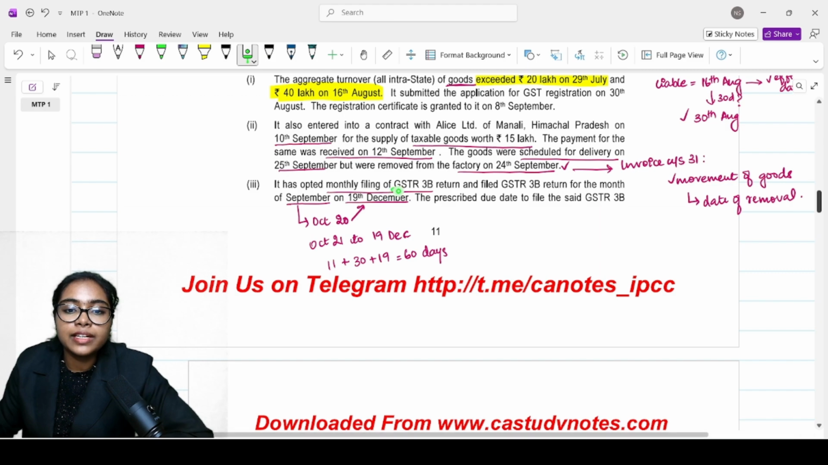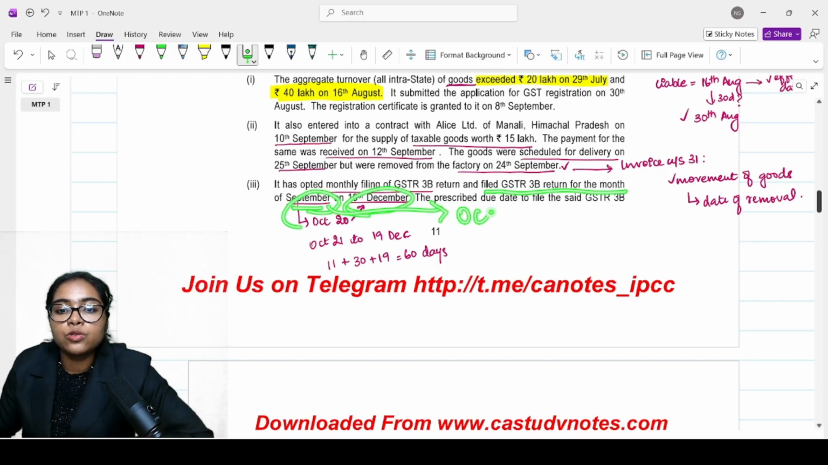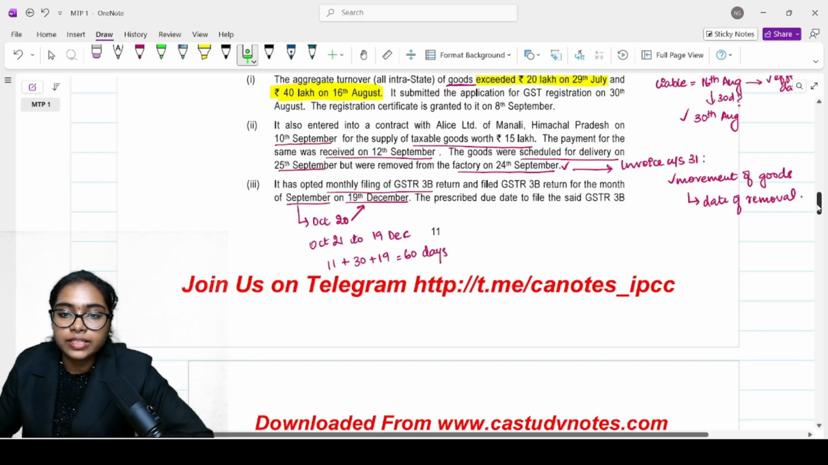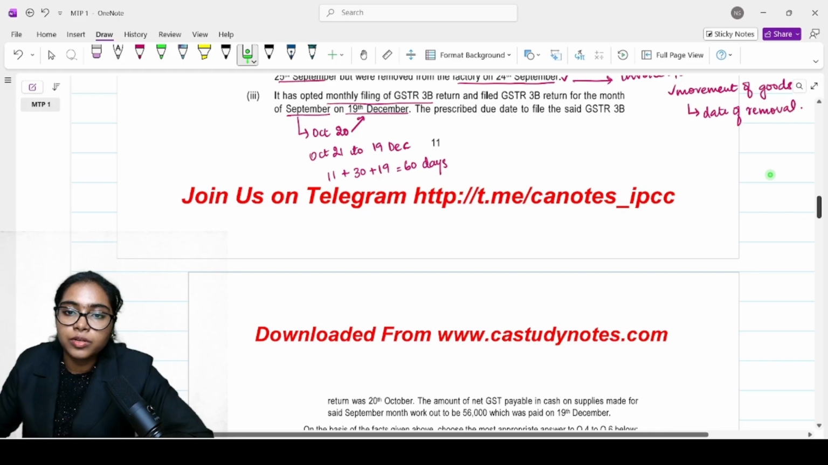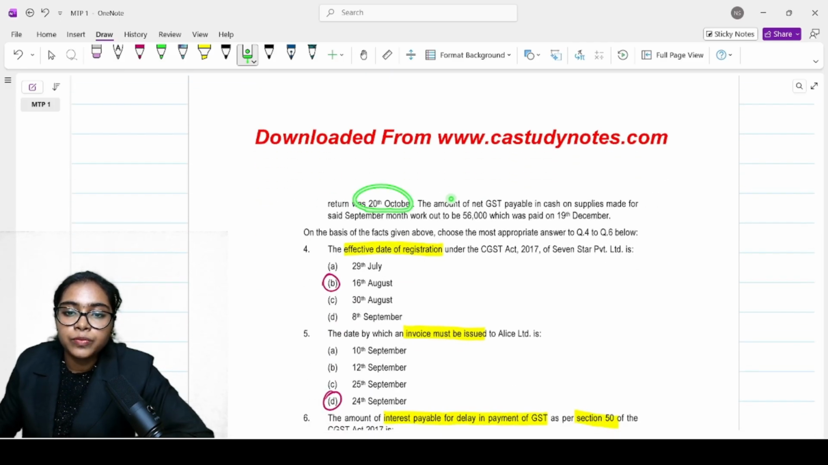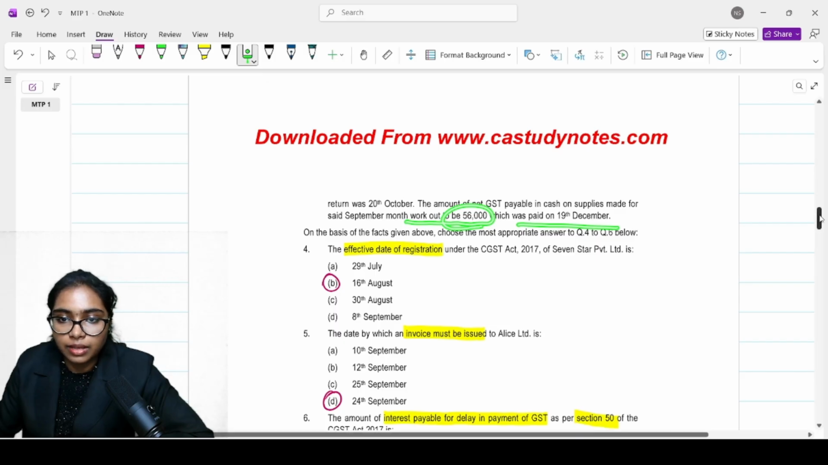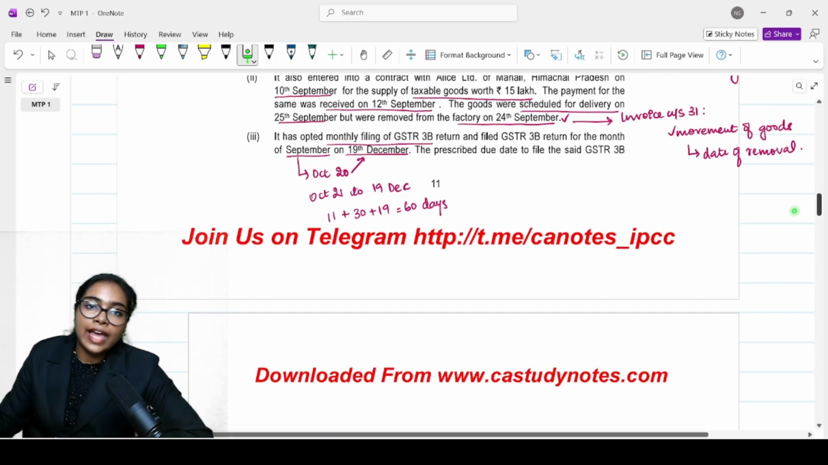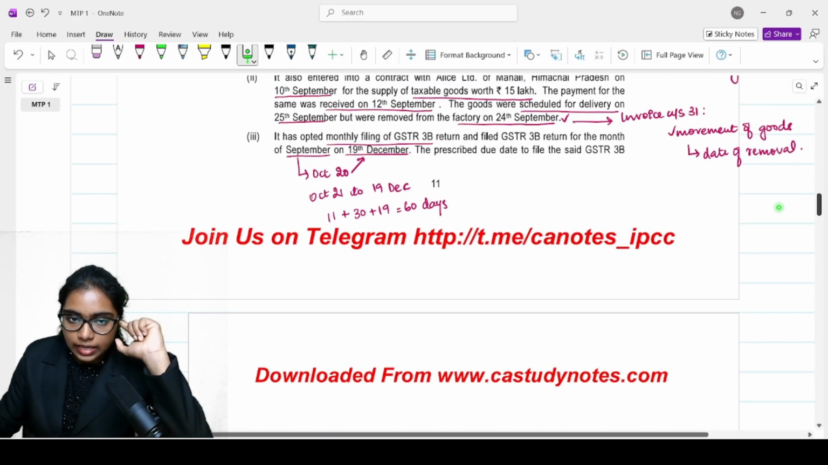It has opted for monthly filing of GSTR 3B and filed GSTR 3B for the month of September on 19th December. September 3B, when should you file? You should file it on October 20. Yes, that's the due date; they've given the due date also. The prescribed due date to file the GSTR 3B was 20th October. The amount of net GST payable in cash works out to be 56,000, which was paid on 19th December. Okay. Now we need to calculate the interest payable. That's what they had asked.